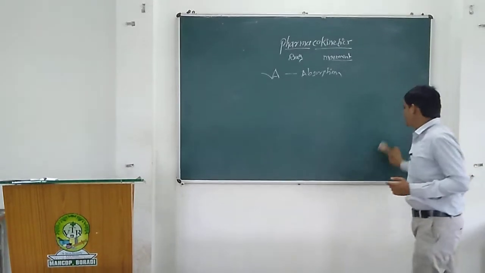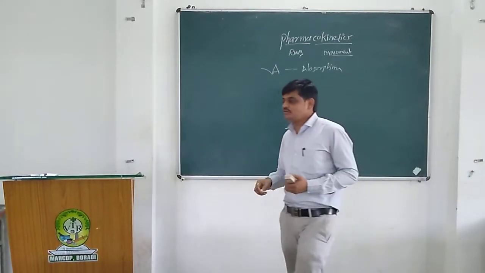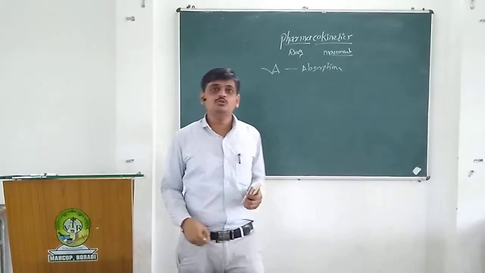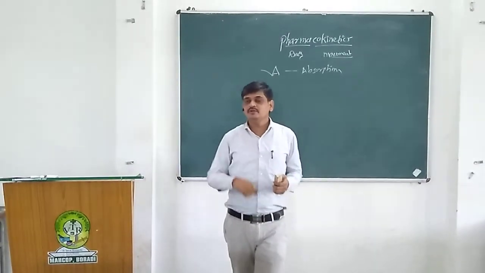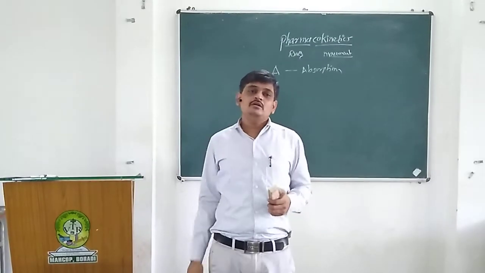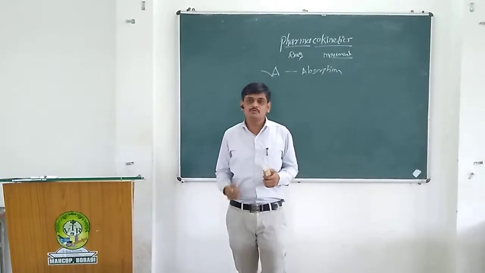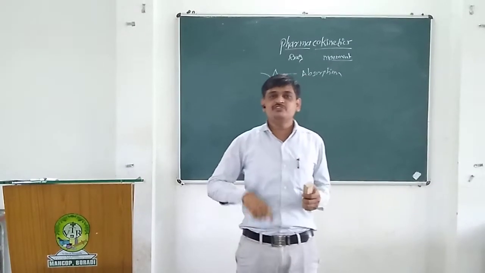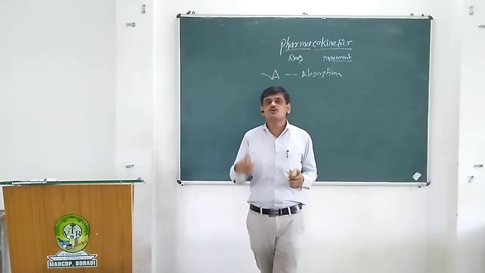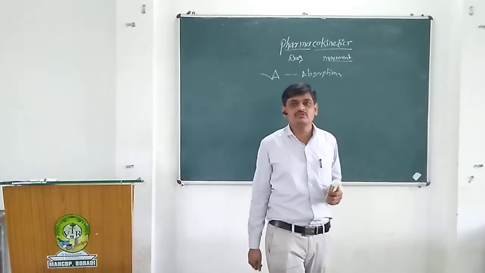So what is the meaning of absorption? It is the movement of a drug from the site of administration to the systemic circulation.